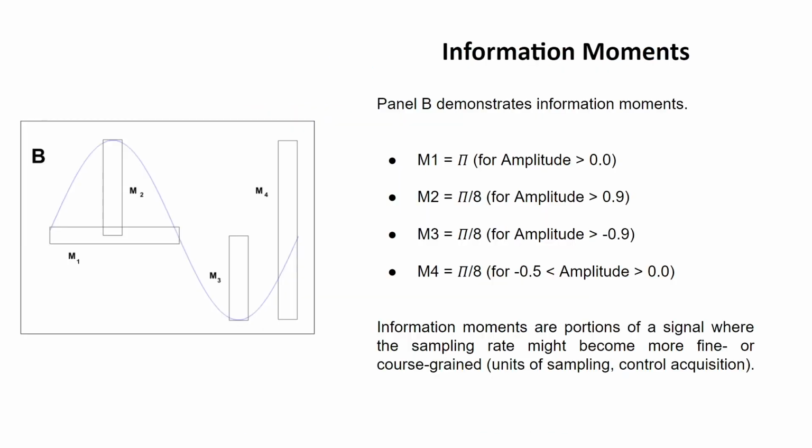So this panel B demonstrates information moments. The agent samples a certain part of the information that's coming. So the information is represented by this blue sine wave, and these boxes are representative of the sampling window that the agent is using. And so it doesn't sample the entire sequence of events. It samples very small windows. At some points in the signal, we get small samples, and then we put those together. The paper describes this in more detail.